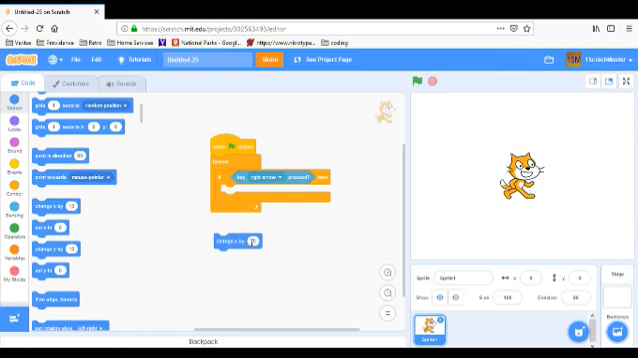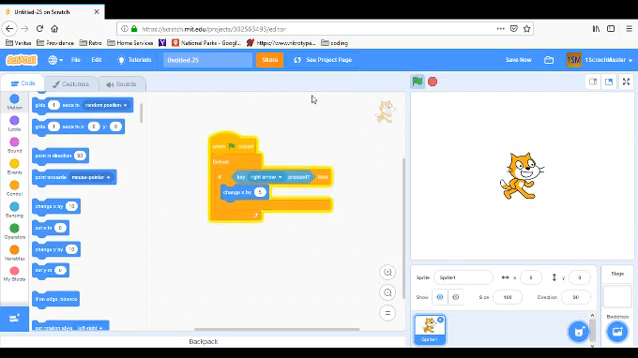So what we're going to do is we're going to change the X by like 5 every time the key right arrow is pressed. Except you can't just press it, you have to hold it down for a little bit. So it's going to change the X by a little bit more than 5 steps. But when we click the flag, now when we click left arrow, nothing happens. We click up arrow, nothing happens. Down arrow, nothing happens. Right arrow will move the cat to the right. So great, now we got the right arrow pressed.